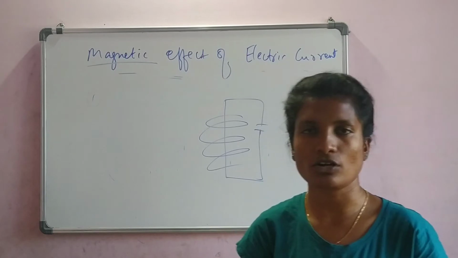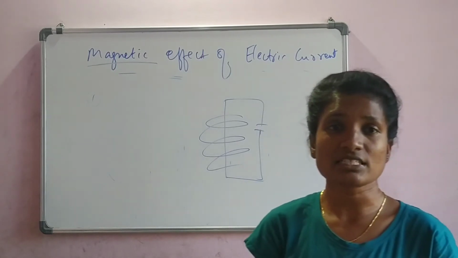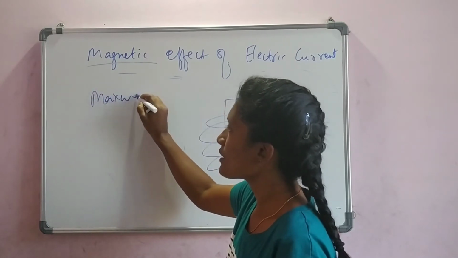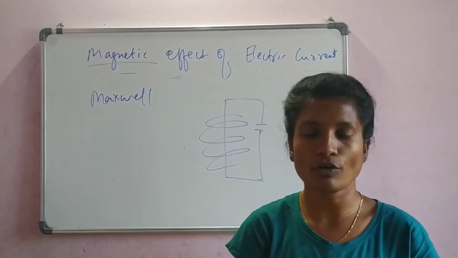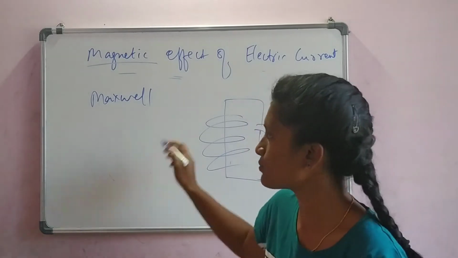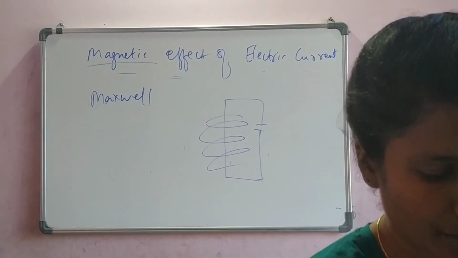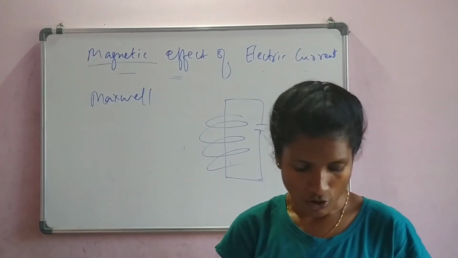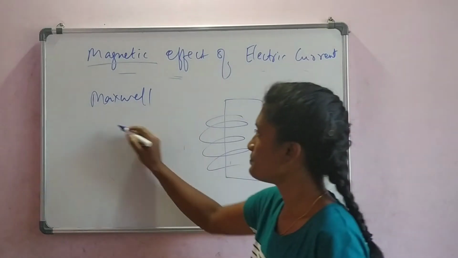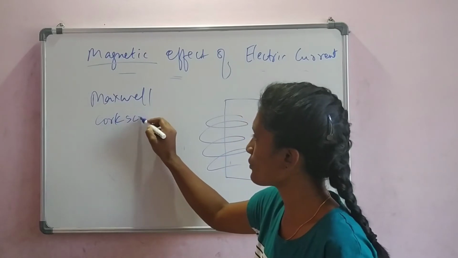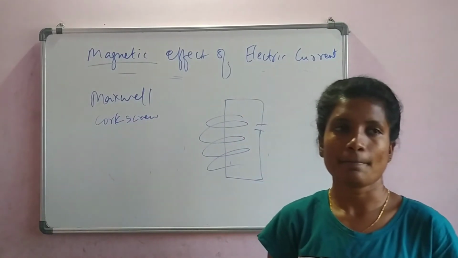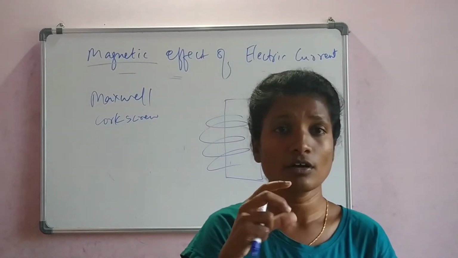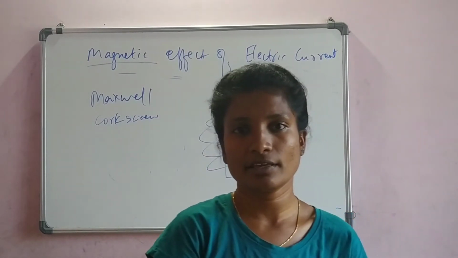It's a very simple concept, but simple things have to be told by great people. So a person called Maxwell gave this concept of right hand rule, or Maxwell's corkscrew rule. What do you mean by corkscrew? You know the Pepsi or Coca-Cola which comes in a glass bottle, available in the condiment shop.